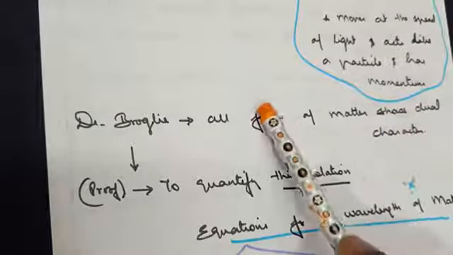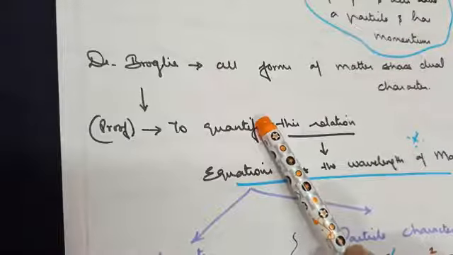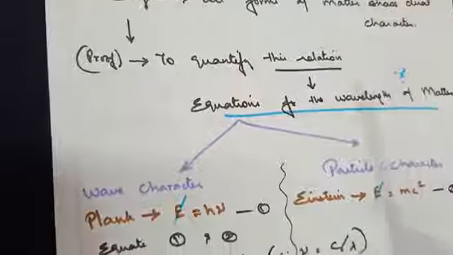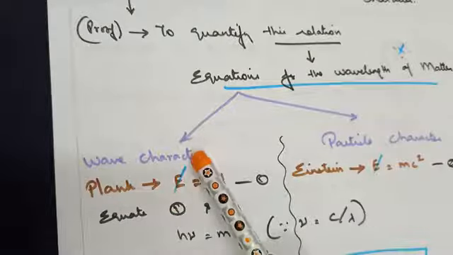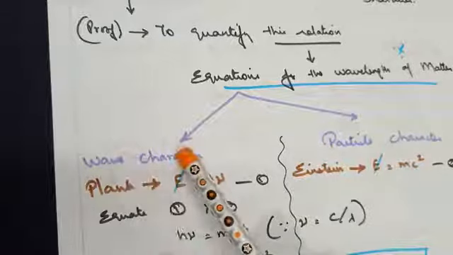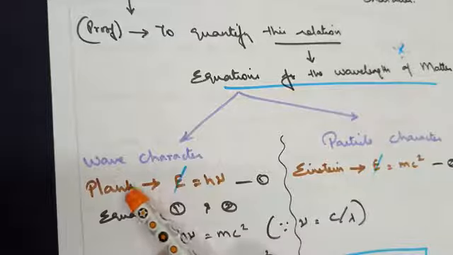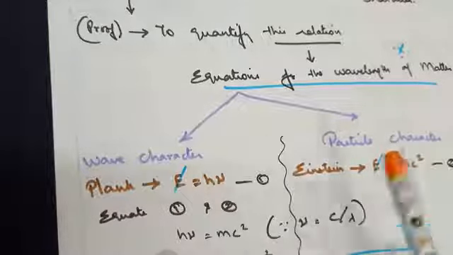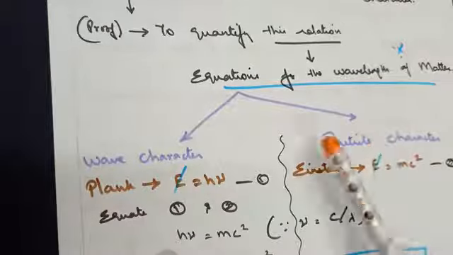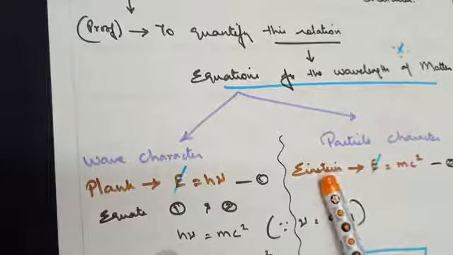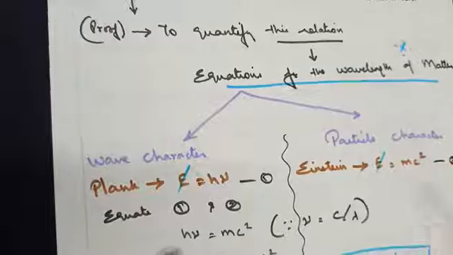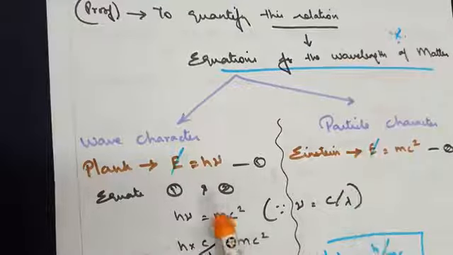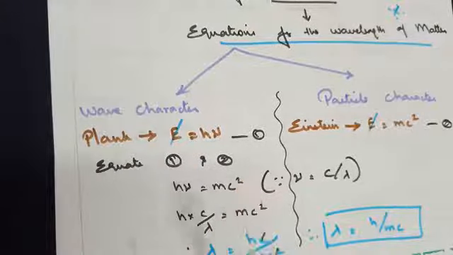To support his idea, he needed a proof. For that, he made use of equations for the wavelength of matter. The energy of the wave character of matter or electron was put forward by Planck in the form of the equation E = hν. The energy of the particle character of the electron was put forward by Einstein. He said E = mc². On both sides, when we cancel out energy, finally we get hν = mc².